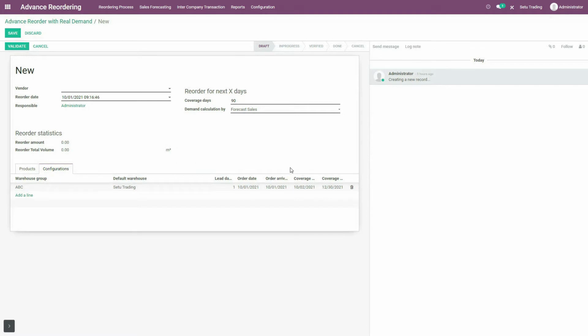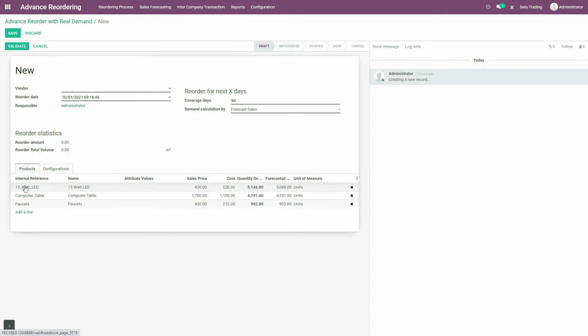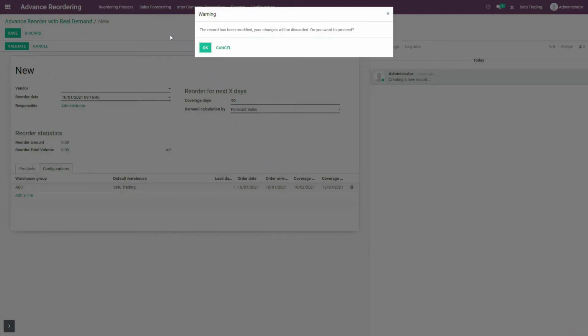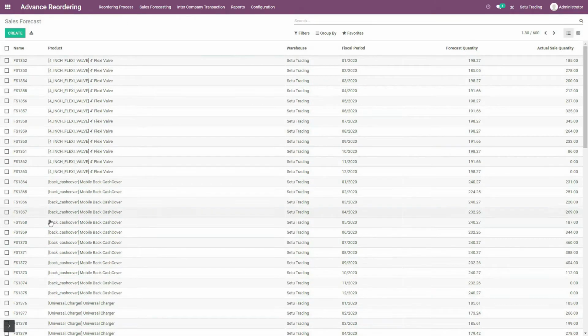But before going ahead in this process, it is necessary to see that the forecast quantity of all these products individually for all these 3 months, that is October, November and December of the year 2021, and for both these warehouses is calculated. So for that, switch to sales forecast in this sales forecasting menu. So I am switching over there. So here you can see the list of products for which forecast quantity is calculated, while fiscal period indicates the months of the year for which forecast quantity of this product belonging to this warehouse is calculated.